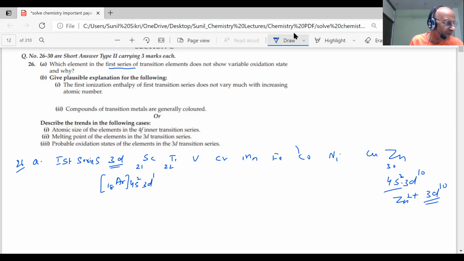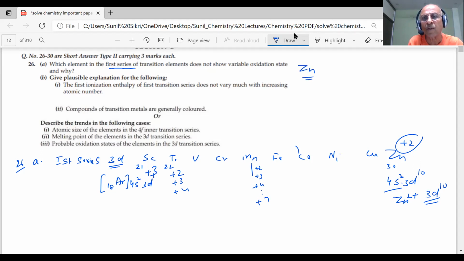So when we talked of the different types of oxidation states, students, you have seen that for some it shows only +3, some will show +2 to +4, and the maximum you will see in manganese, it goes from +2, +3, +4 up to +7. And zinc will only show +2 because after losing 2 electrons, the orbital is completely filled. Therefore, which element in the first series does not show variable oxidation state? Zn. Zn shows only +2.